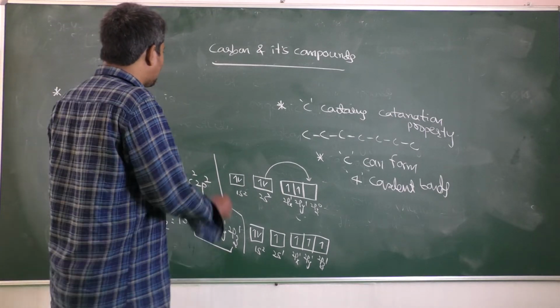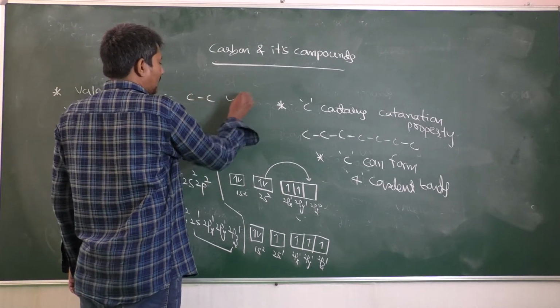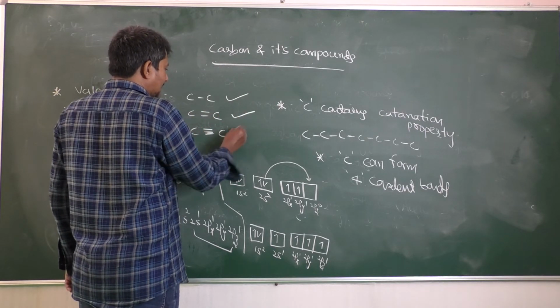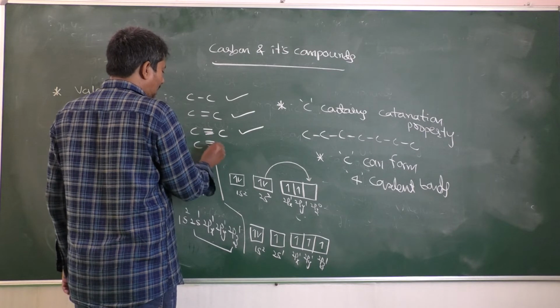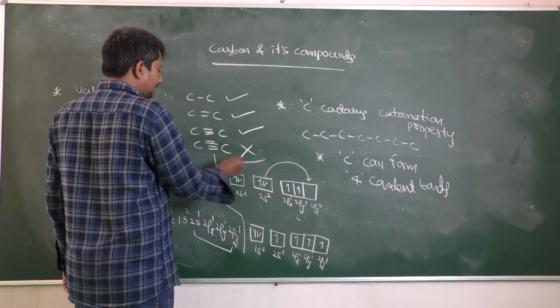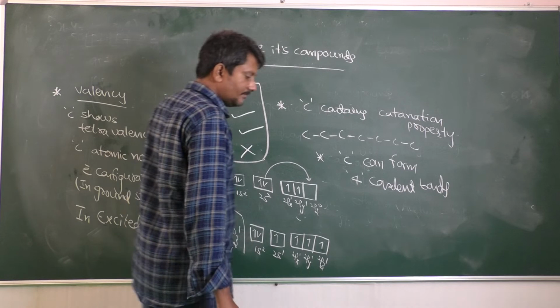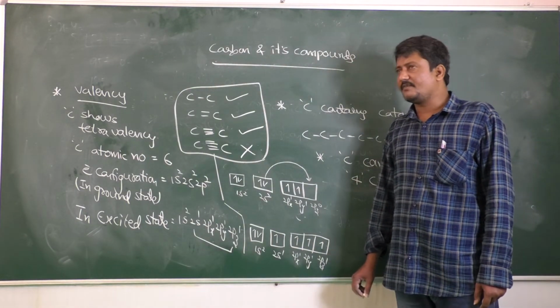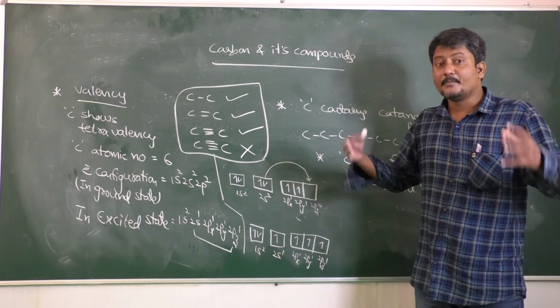Between 2 carbons, a single bond is possible. A double bond is also possible. A triple bond is also possible. But 4 bonds are not possible. Remember, between 2 carbons there is no possibility for the formation of 4 covalent bonds.